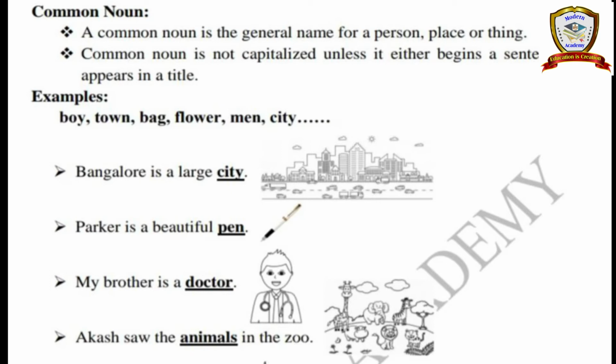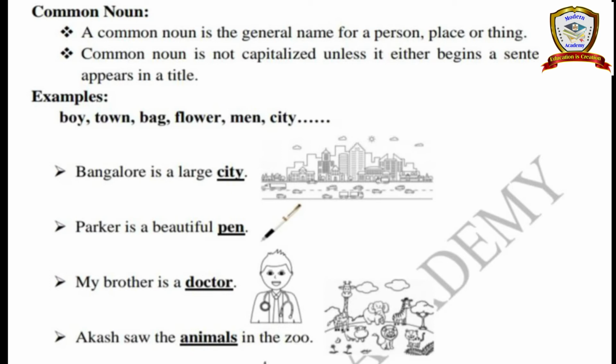Next, Parker is a beautiful pen. See, Parker is one kind of pen type. And then pen is the common name of a pen. So Parker is a proper noun, and pen is a common noun. Are you clear?